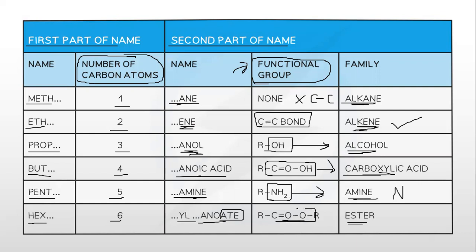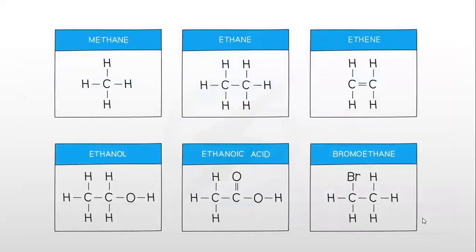Then we have C double bond OO. This COO represents an ester, and this is formed when we combine an alcohol with a carboxylic acid. Got it? Okay. So here we have some examples of different molecules.